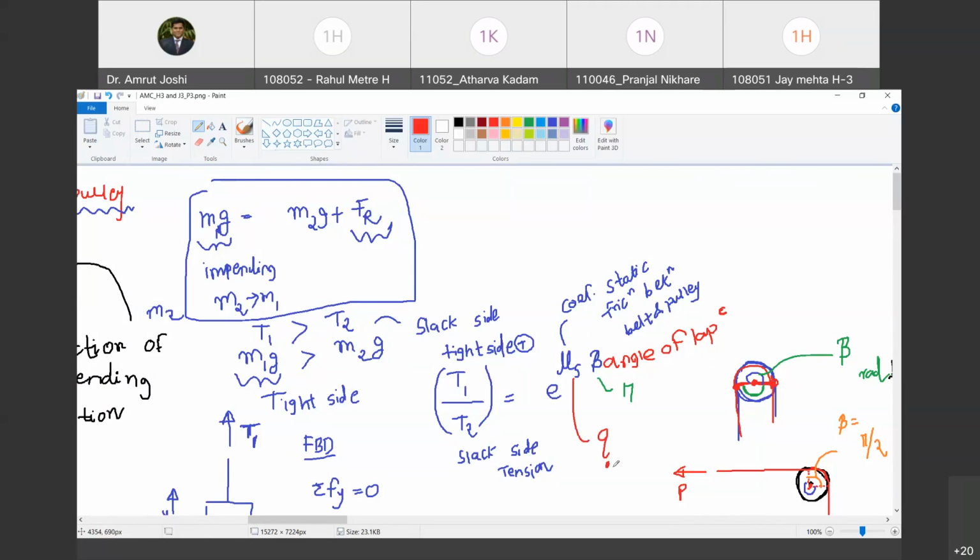Yes. Experiment ऐसे डिजाइन करना है कि जिसमें मुझे mu s calculate करना पड़े. So what are the quantities that I should be able to control in the experiment or measure in the experiment? Those quantities will be T1, T2 and beta. Are you with me? Yes. These are the quantities that I either control or measure in the experiment, and then I will be able to find out mu s. Happy?